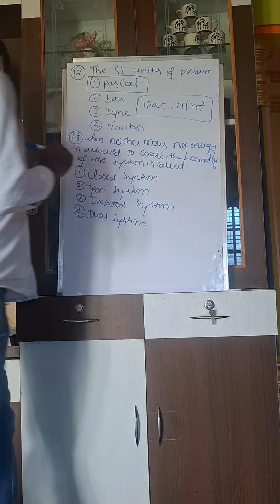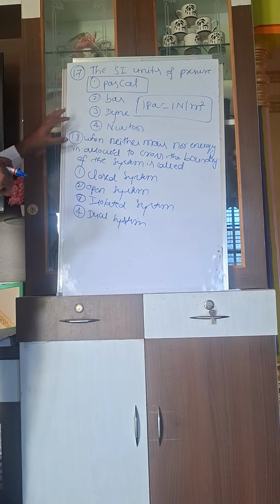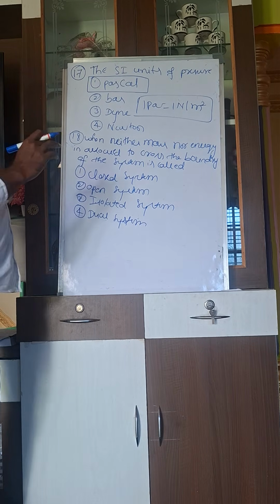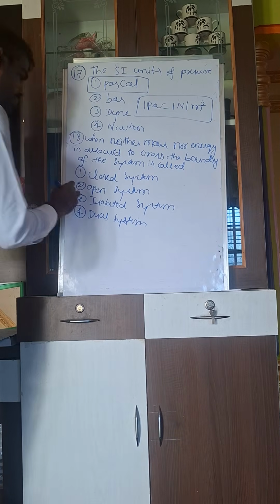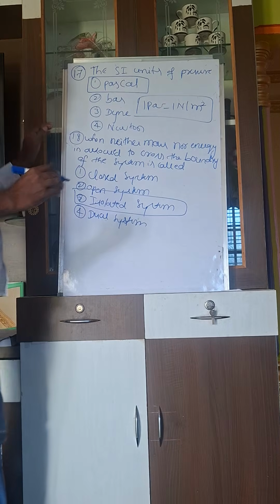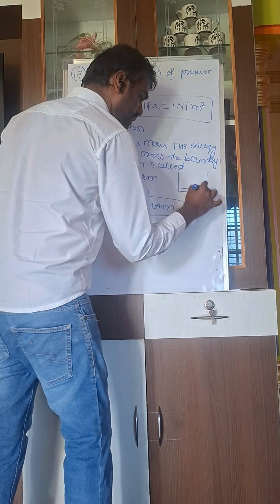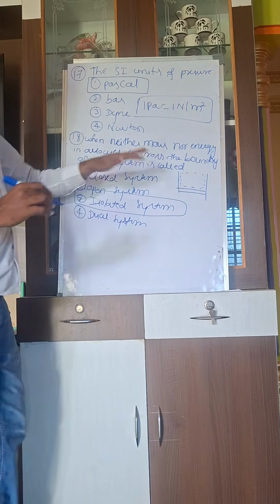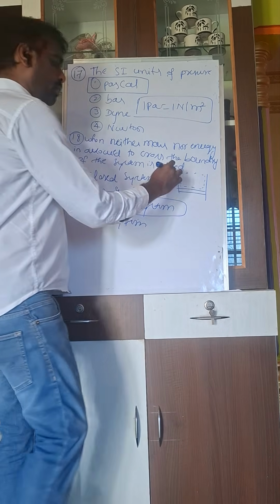See, there are three systems: open system, closed system, and isolated system. When neither mass nor energy is allowed to cross the boundary, it is called an isolated system. This is about the isolated system. What is there in the others? There are open system and closed system. For example, you have an engine. Inside that engine, whatever fuel you have will be burned. That is called a closed system.